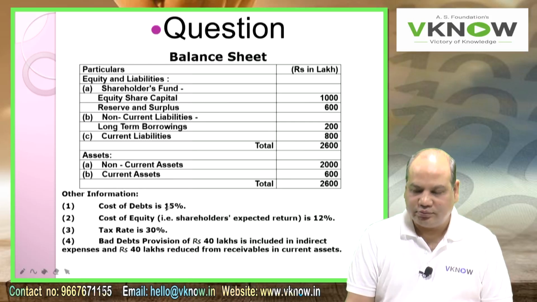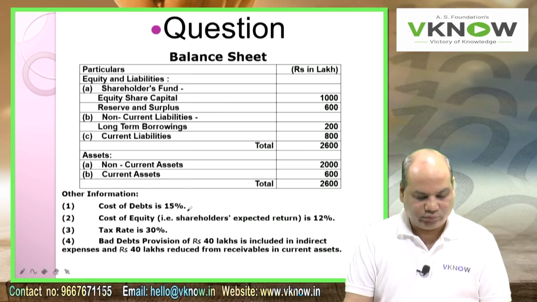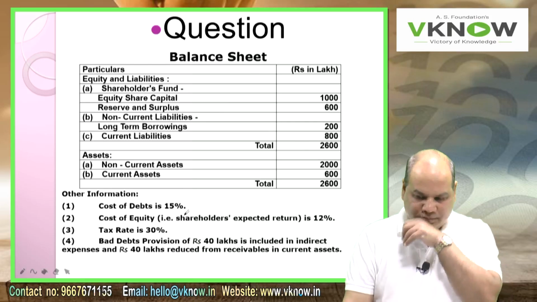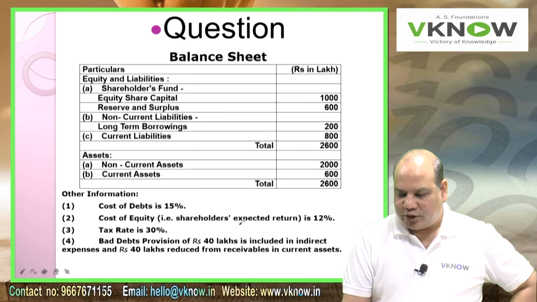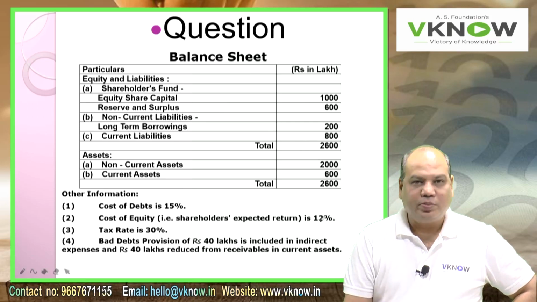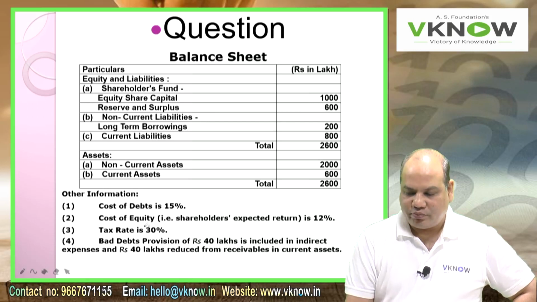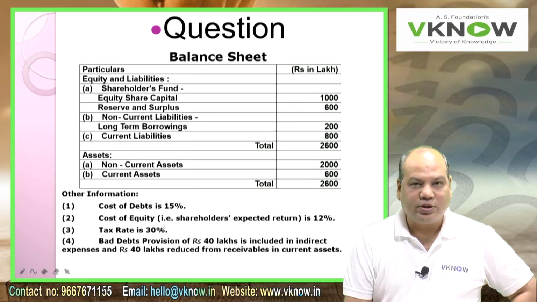Cost of funds. 1. Cost of debt is 15%. 2. Cost of equity, that is shareholders' expected return, is 12%. 3. Tax rate is 30%.